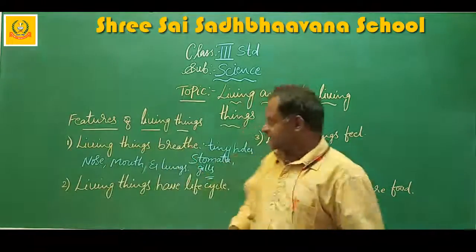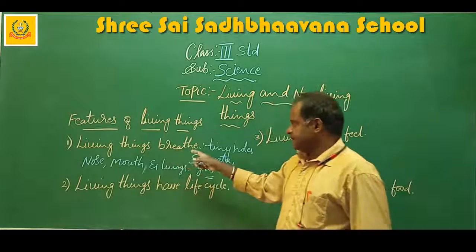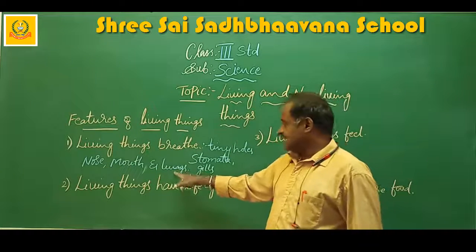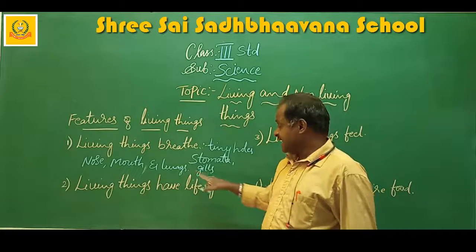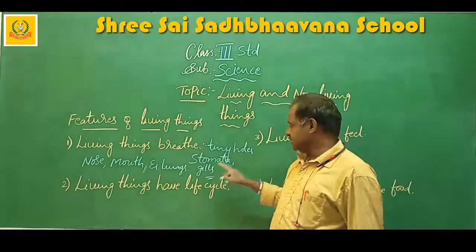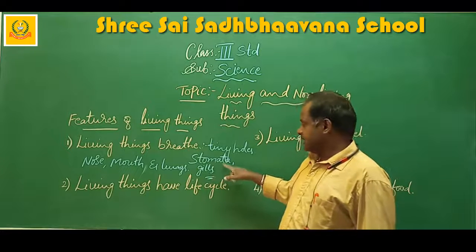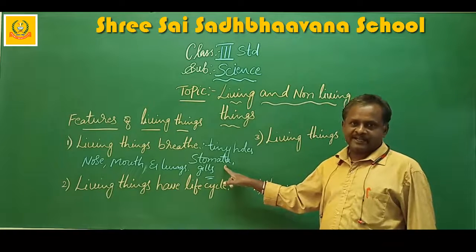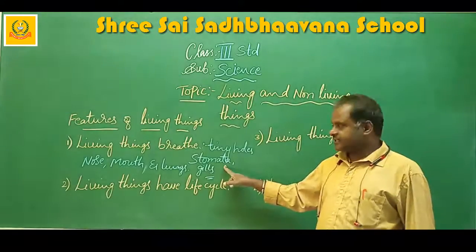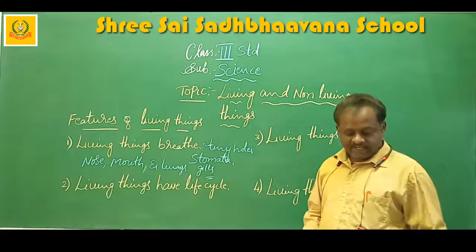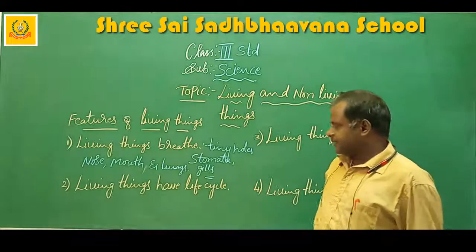Now all of you clearly understand the first point. Living things breathe. How do they breathe? Using nose, mouth, and lungs. Fish use gills, and plants use the tiny holes called stomata. S-T-O-M-A-T-A, stomata. I think all of you understand this first point. Living things breathe. Okay, we will go to the next point.